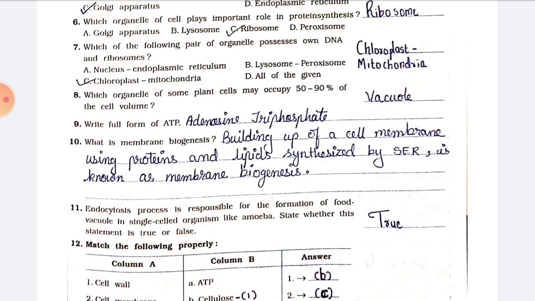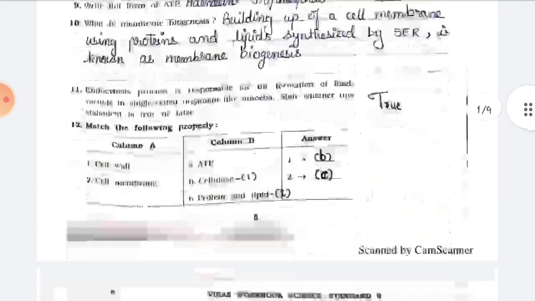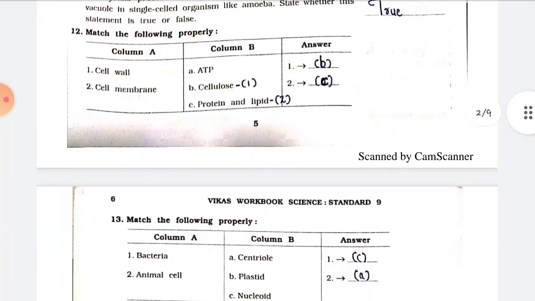Number 10, what is membrane biogenesis? Answer, building up of a cell membrane using proteins and lipids synthesized by SER is known as membrane biogenesis. Next, number 11, the endocytosis process is responsible for the formation of food vacuoles in single-celled organisms like amoeba. State whether this statement is true or false. Answer is true. Next, 12, match the following properly. Column A, column B and answers.